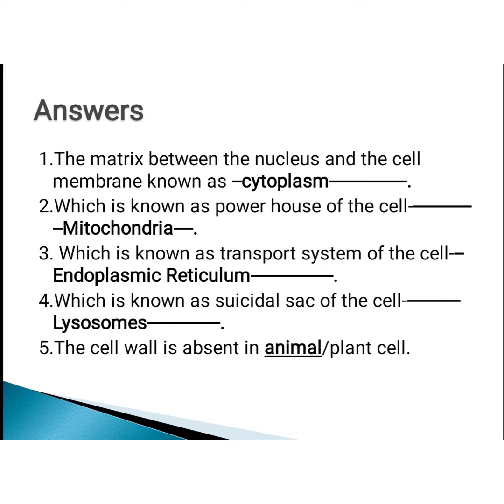First question answer. The matrix between the nucleus and the cell membrane is known as cytoplasm. The powerhouse of the cell is the mitochondria. Next, the transport system of the cell is the endoplasmic reticulum. Next, the suicidal sac of the cell is lysosomes. Next, an important question: the cell wall is absent in the animal cell.